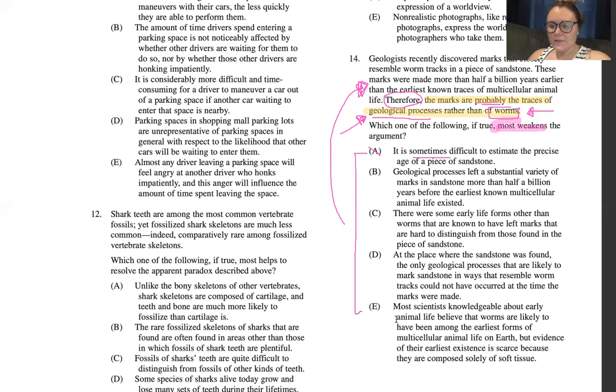D, at the place where the sandstone was found, the only geological processes that are likely to mark sandstone in ways that resemble worm tracks could not have occurred at the time that the marks were made. All right, so I love answer choice D because one, it's saying only, so that's really strong wording. Wherever the sandstone was found, the only geological processes that could have made these marks in a way that resembles a worm could not have occurred at the time the marks were made.